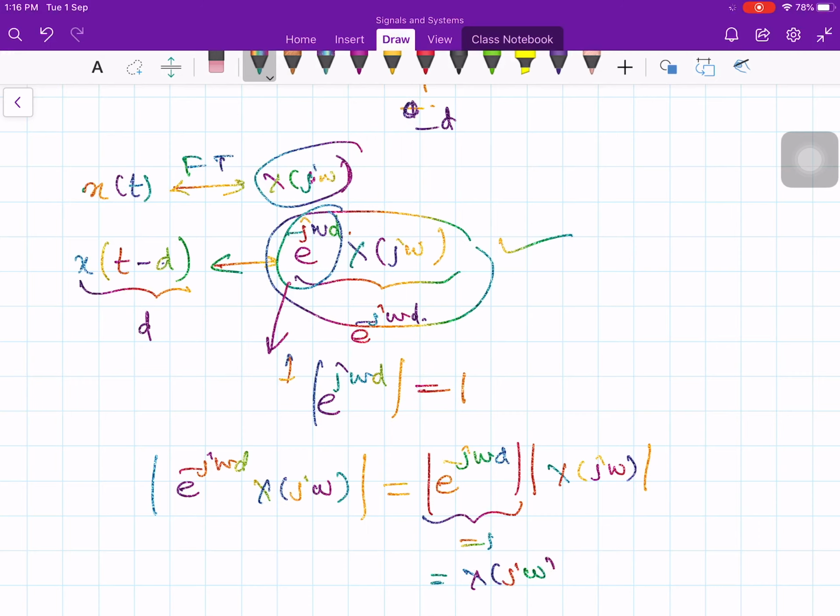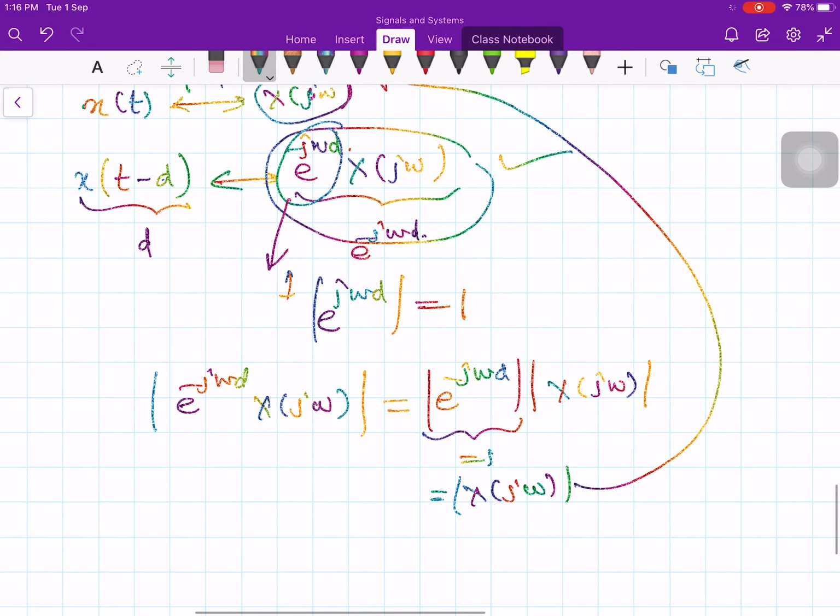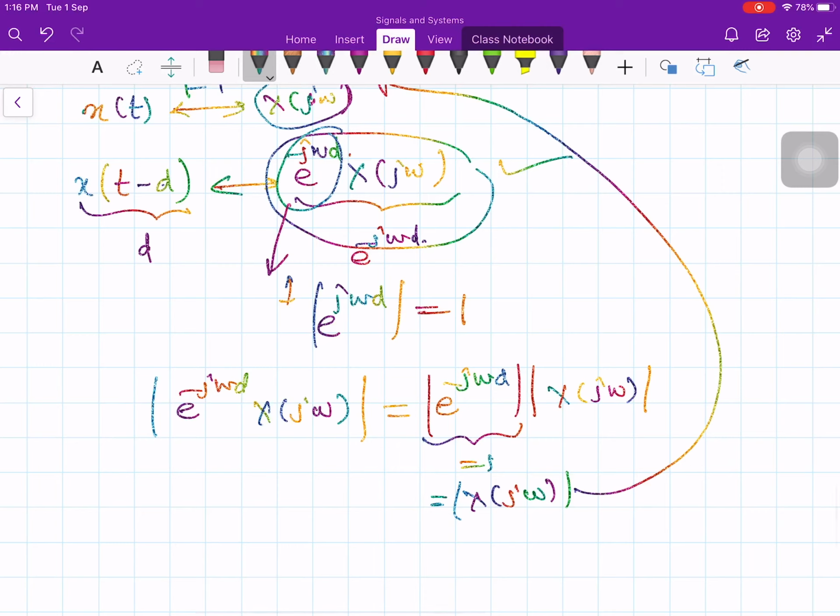So whether you take the signal x of t or its delayed version, the magnitude will not change, only the phase will be disturbed. Okay, therefore the magnitude of the Fourier transform will remain the same, but the phase will be disturbed by an amount, how much? Minus omega d.